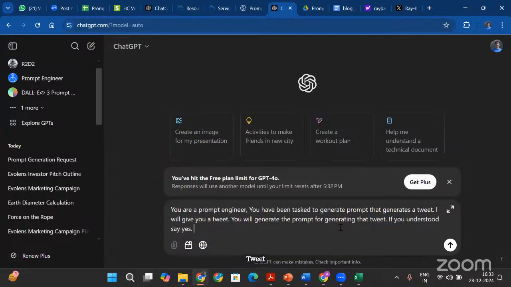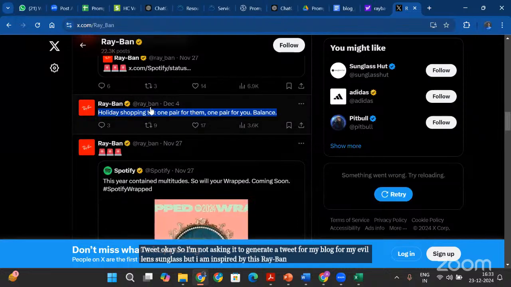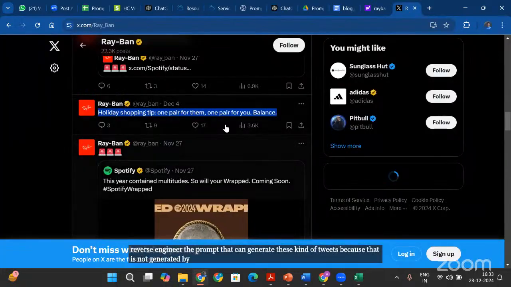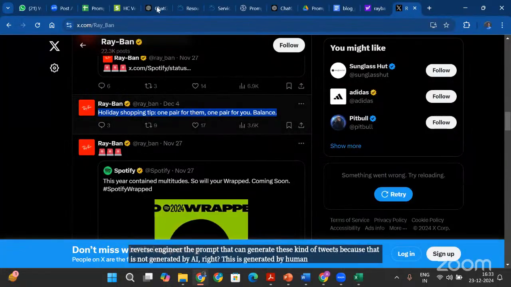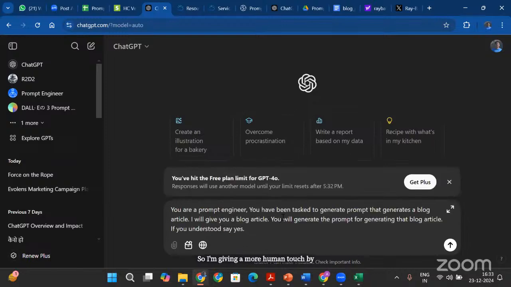So I'm not asking it to generate a tweet for my blog, for my EvoLens sunglass, but I am inspired by this Ray-Ban's tweet, and I am asking it to reverse engineer the prompt that can generate these kind of tweets, because that is not generated by AI, right? This is generated by human. So I'm giving a more human touch by using this.